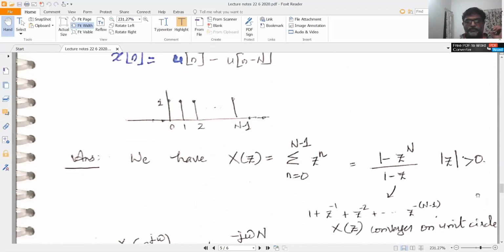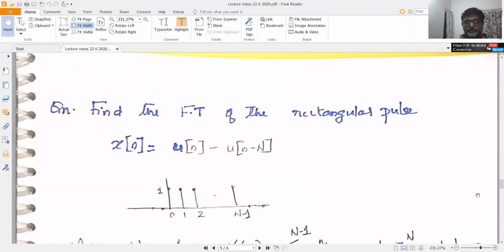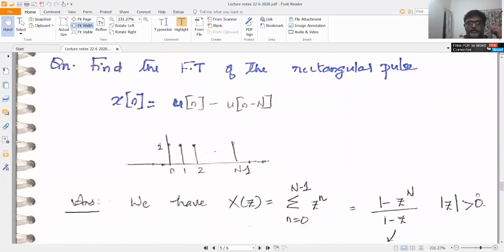Now we will look at two more questions, which are fairly straightforward. Find the Fourier transform of the rectangular pulse u of n minus u of n minus N. So, which means it's a difference between two unit step functions. This rectangular pulse is a difference of two unit step functions.